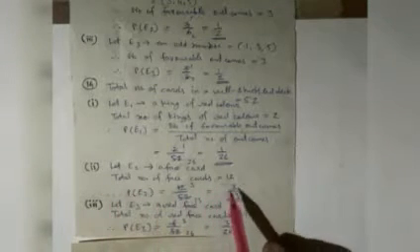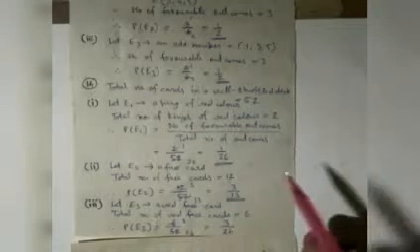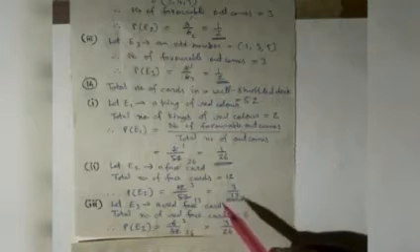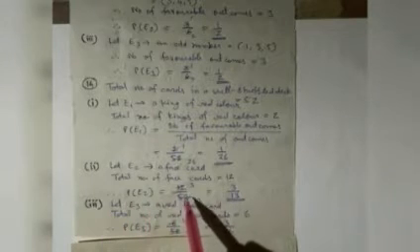In second part, let E2 be the event of a face card. So total number of face cards is equal to 12. Jack, queen and king are the face cards. Each type of card is 4 in number. So there are total 12 cards. Hence probability P(E2) equals 12 upon 52. That is equal to 4 threes are 12, 4 thirteens are 52. Hence it is equal to 3 upon 13.